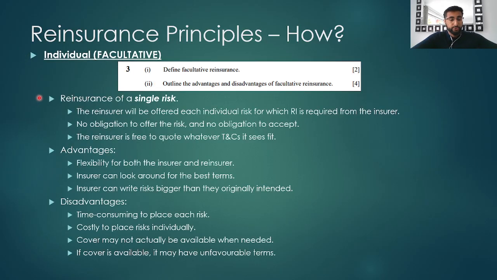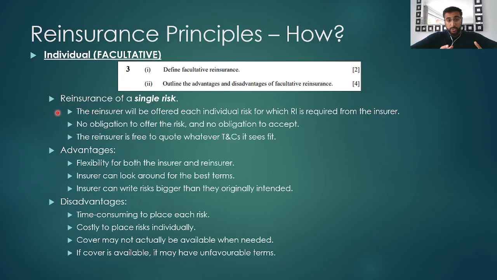Now, facultative reinsurance is reinsurance of a single risk. This is where the reinsurer will be offered each individual risk for which reinsurance is required from the insurance company. There's no obligation to offer the risk from the insurance company, and there's no obligation to accept it. And the reinsurance company is free to quote whatever terms and conditions it sees fit.